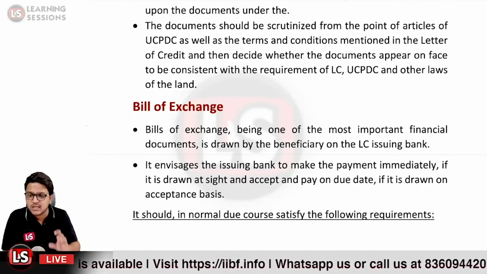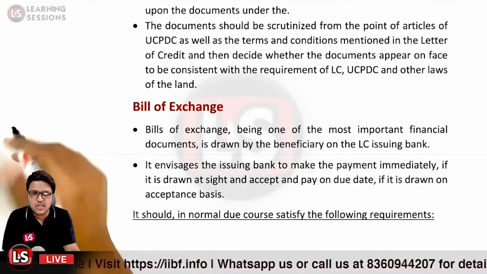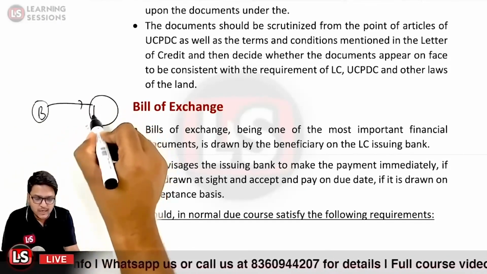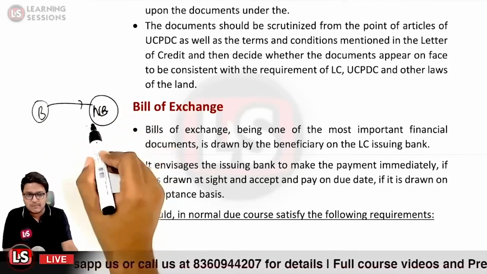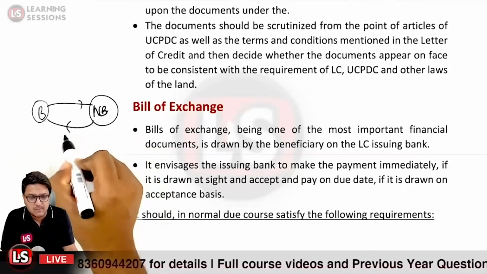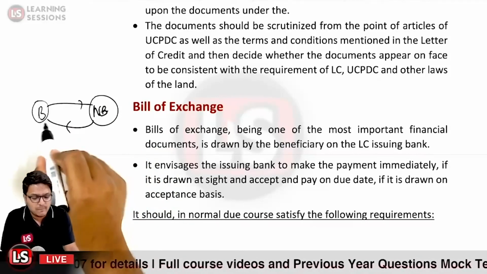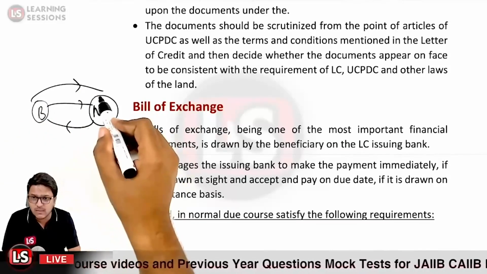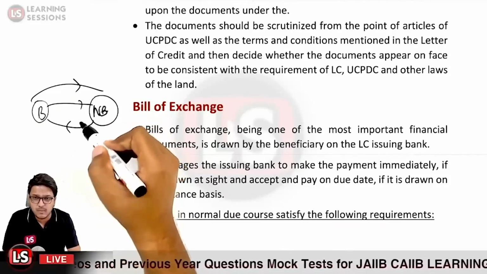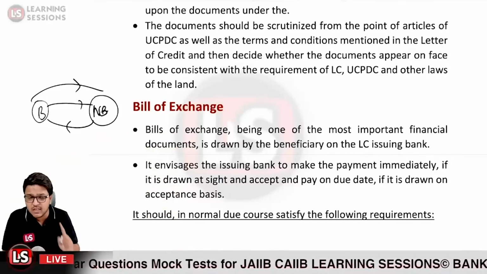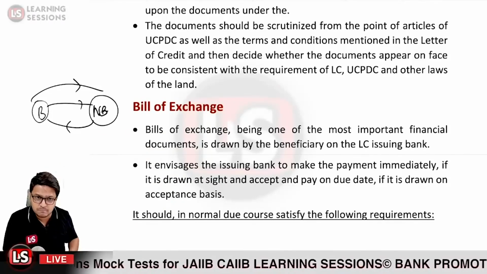In the case of a letter of credit also, the bill of exchange will be drawn by the beneficiary, and after that it is given to the negotiating bank. The negotiating bank accepts it after going through the contents of the documents, and after acceptance, the bill of exchange is given back to the beneficiary. On presentation of the bill of exchange, the negotiating bank is obliged to pay the amount to the beneficiary if each and every term and condition is fulfilled. Is it clear?